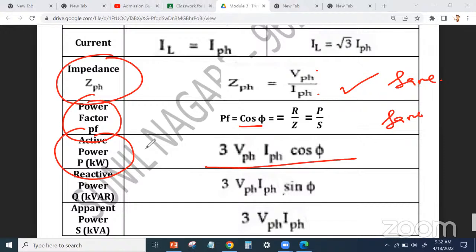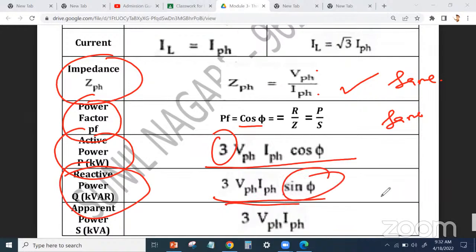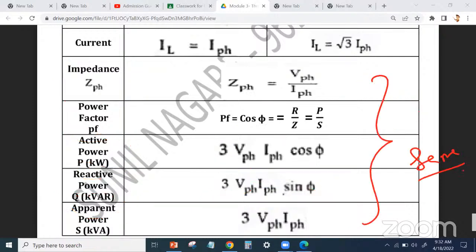Normally जब हम solve करते हैं AC circuit second module second chapter, तो VL IL cos phi और VI cos phi. यहाँ पे 3 VPH IPH because 3 phase system है इसके लिए. Reactive power, that is capital Q in VAR, 3 VPH IPH sin phi, ये भी same. And apparent power S in VA, 3 VPH IPH, so these are the same. This is for our understanding कि ये सब formulas same हैं for star and delta, they are not different. लेकिन exam में पूछा what is the comparison, तो comparison में सिर्फ ऊपर की 4 points लिखो, ये नहीं. You will not get any marks for this one.